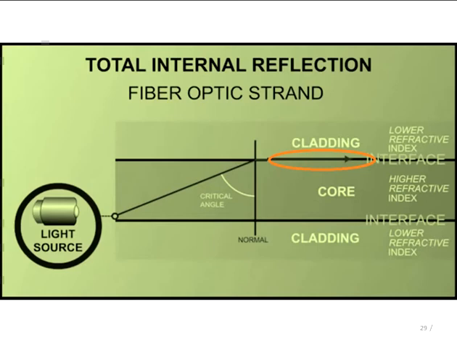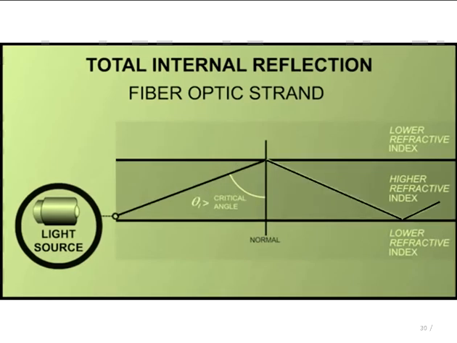Now, if the angle of incidence is increased further, the ray will not be refracted, but it will be reflected back into the core with the angle of reflection the same as the angle of incidence. This causes the light ray to propagate through the fiber core.